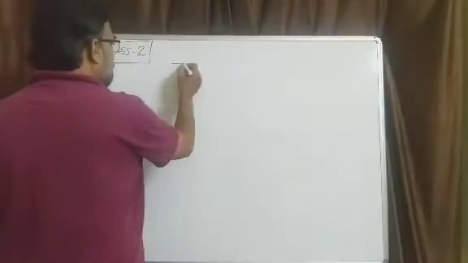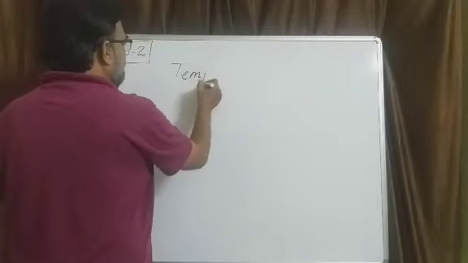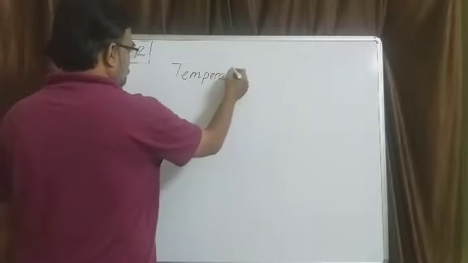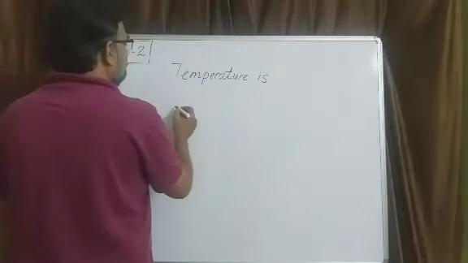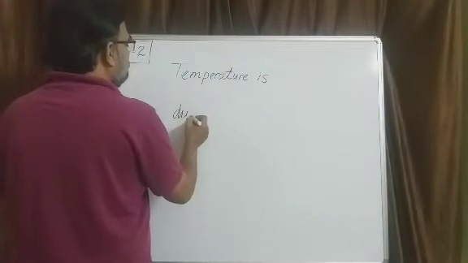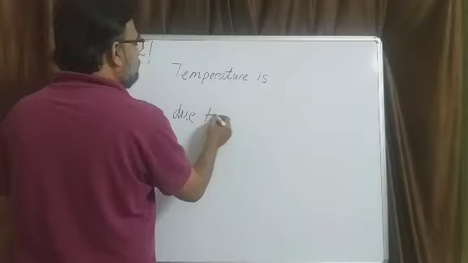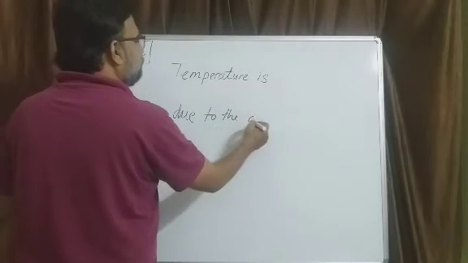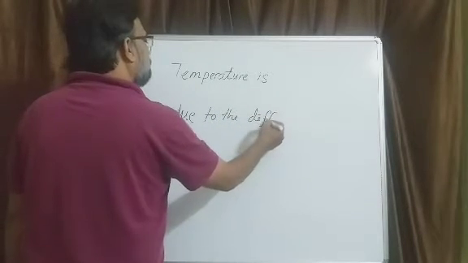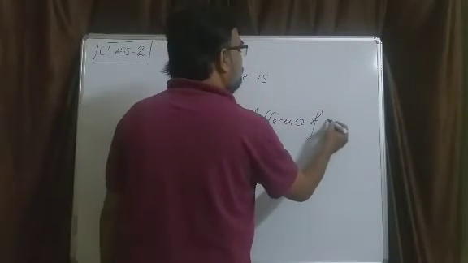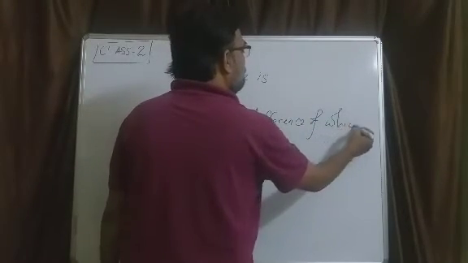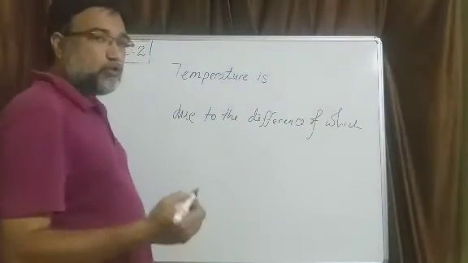Now in the same line we can write: temperature is something due to the difference of which, what happens?